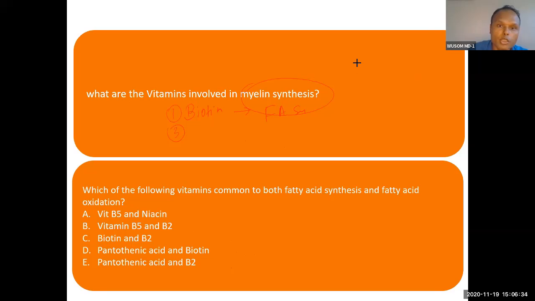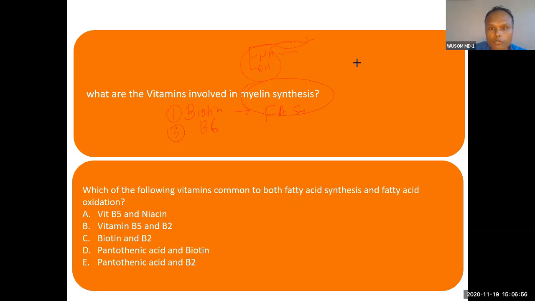And then sphingosine. Synthesis of sphingosine is by vitamin B6. B6 is also required for synthesis of sphingosine; we did this in the beginning. And for fatty acid synthesis, biotin.